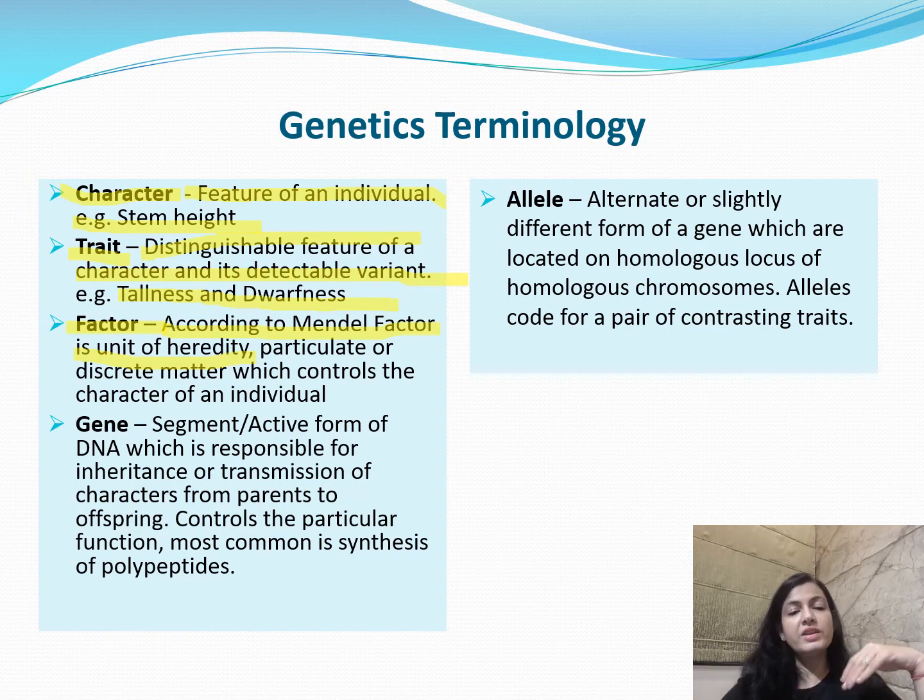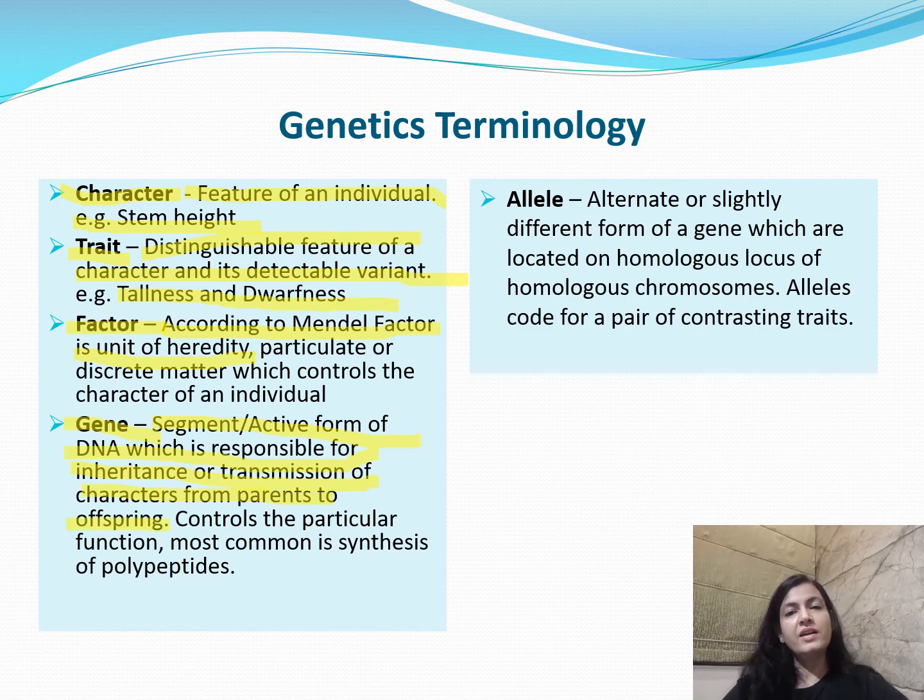Now these factors, today we know them as the gene. The term factor was given by Mendel, and the term gene was given by Johannsen. So the gene is the factor only, and chemically, a gene is a segment or active form of DNA which is responsible for inheritance or transmission of characters from parents to the offspring.